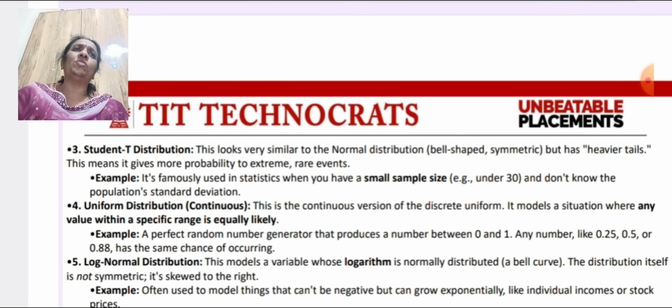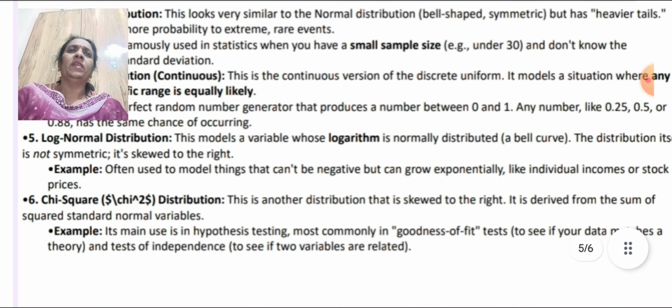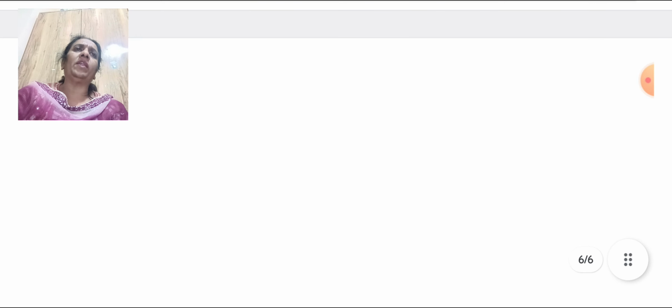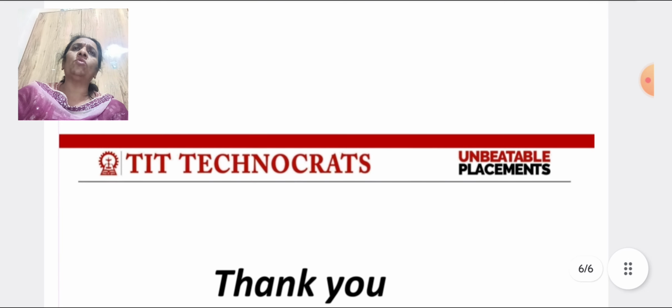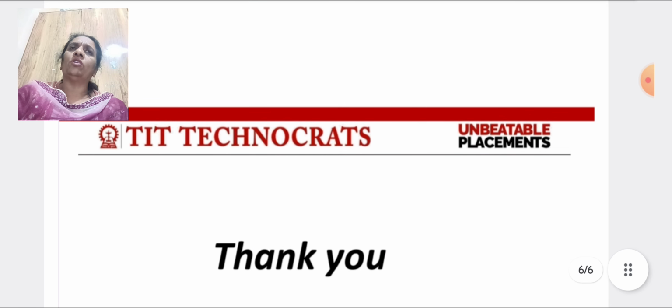Now, the next type of continuous distribution is chi-square distribution. This is another distribution that is skewed to the right. It derives from the sum of squared standard normal variables. Its main use is in hypothesis testing, most commonly in goodness of fit tests to see if your data matches a theory, and tests of independence to see if two variables are related. There are so many other types of distribution which fall in the category of continuous distribution, that are beta distribution and gamma distribution. We will discuss them later on in the next lecture.